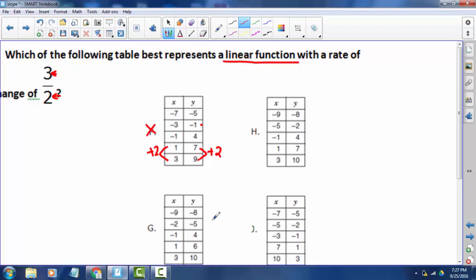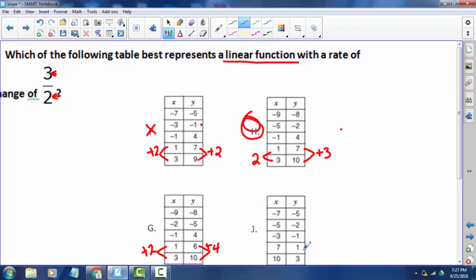So then I go to G. And again, I'm going to choose positive numbers. We're increasing here. From 1 to 3 is 2. From 6 to 10 is an increase of 4. Not what I was looking for. Okay, so I go to the next one. We're increasing 3 here, and we're increasing 2 here. So that gives me the 3 over 2 that I was looking for. So I think my answer would be H.